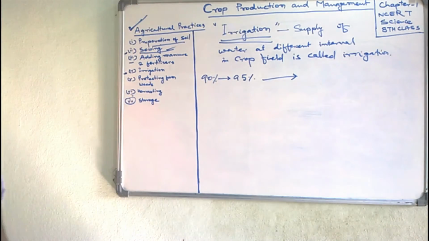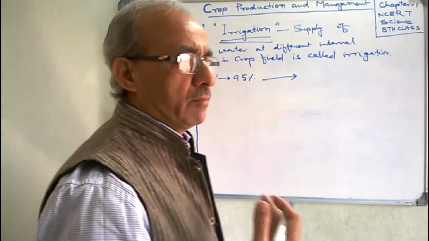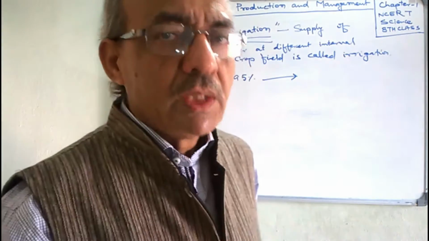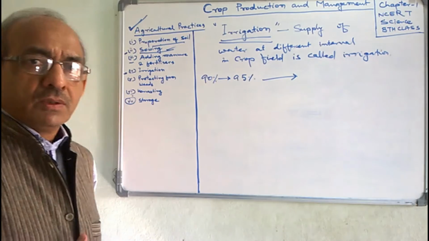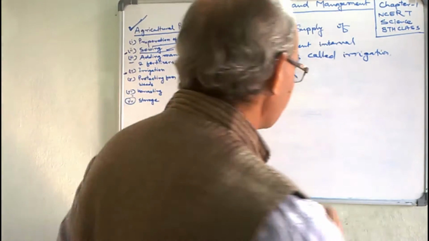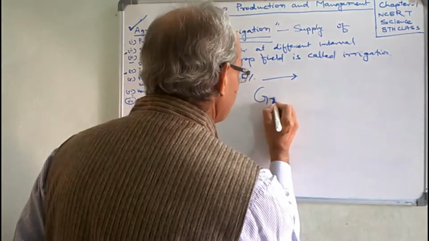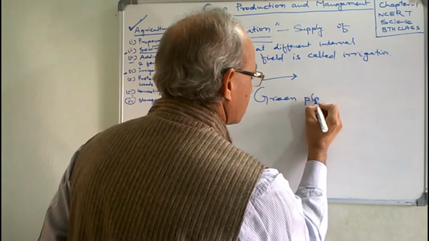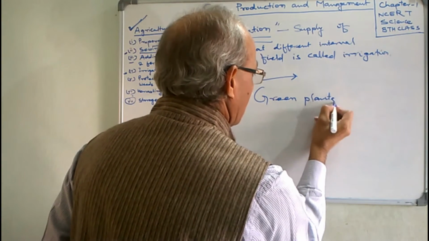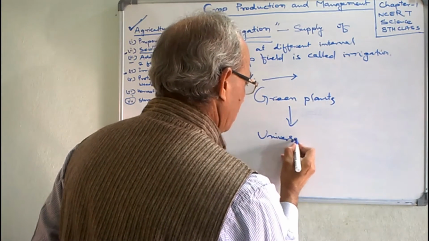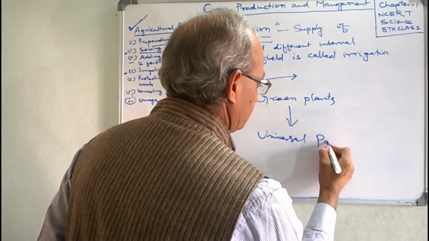As plants are also living beings, they require water not only for their survival but for the production of food. We know that green plants, particularly the crop plants, are universal producers.